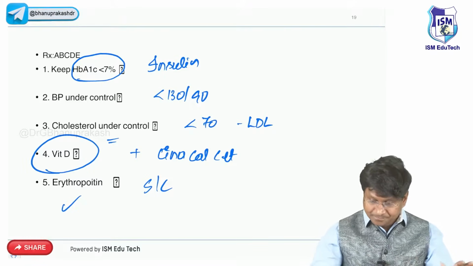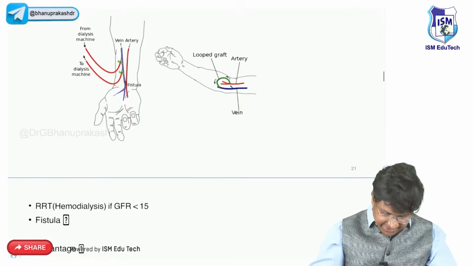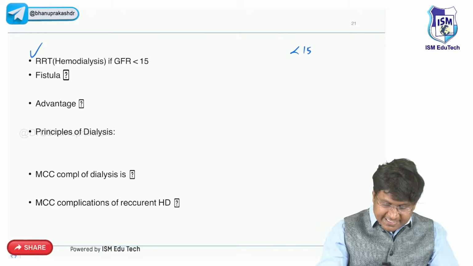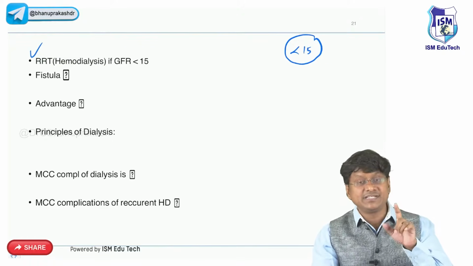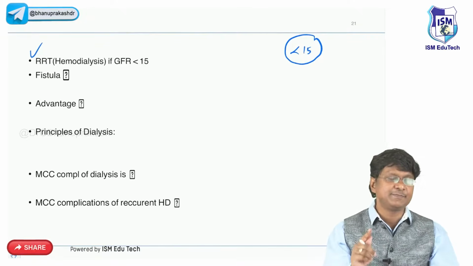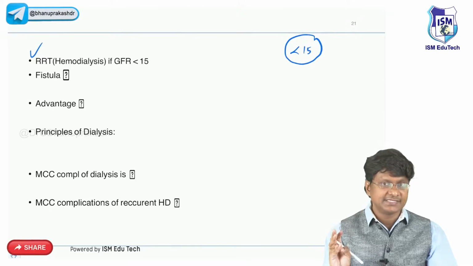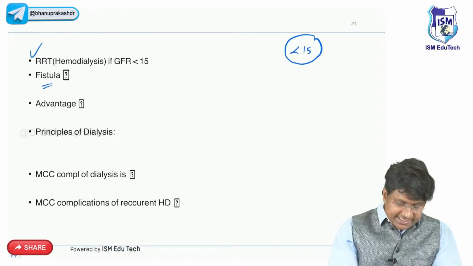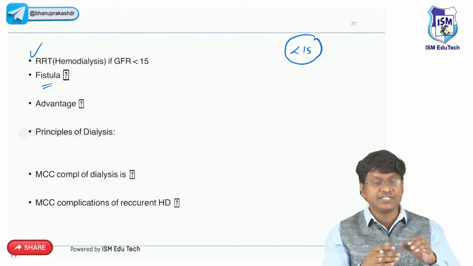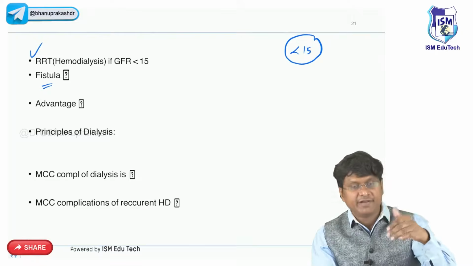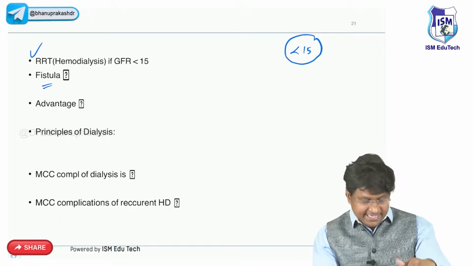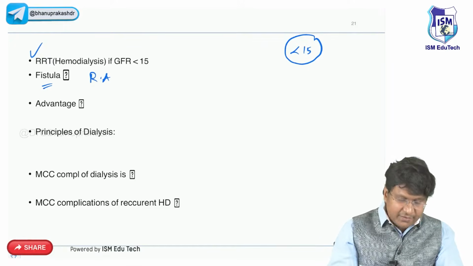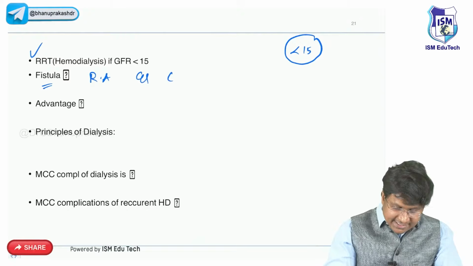Now, what we have discussed is about the renal replacement therapy. So when the GFR is less than 15, that means when the individual is in CKD stage 5, renal replacement therapy is done either by dialysis or renal transplantation. For doing dialysis, you need to create a fistula. That means those individuals who require long-term dialysis, two or three times every week, in them you need to create an arteriovenous fistula. This fistula is created between the radial artery and the cephalic vein.